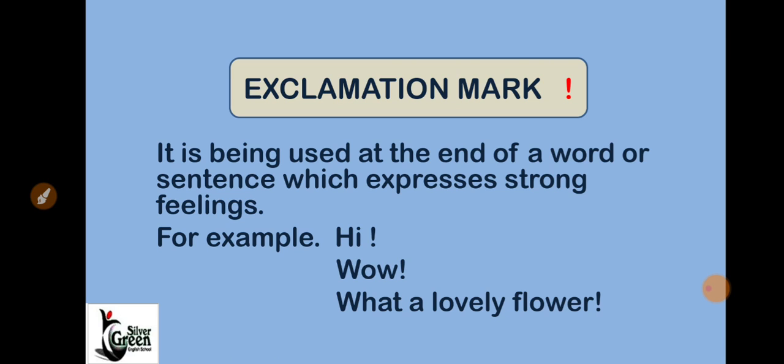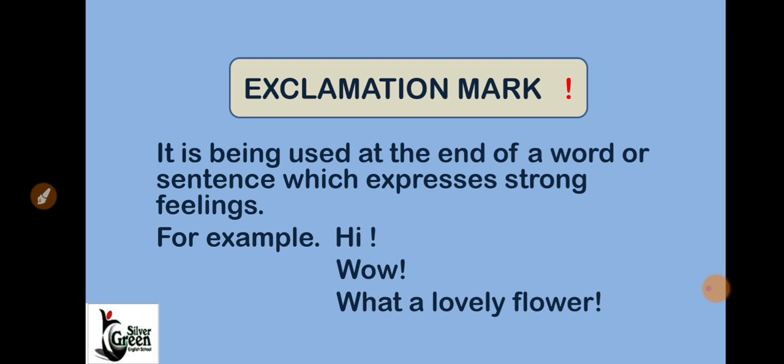Let's see the next punctuation mark, the exclamation mark. It is used at the end of a word or sentence which expresses strong feelings. For example, here: Hi! Wow! What a lovely flower!